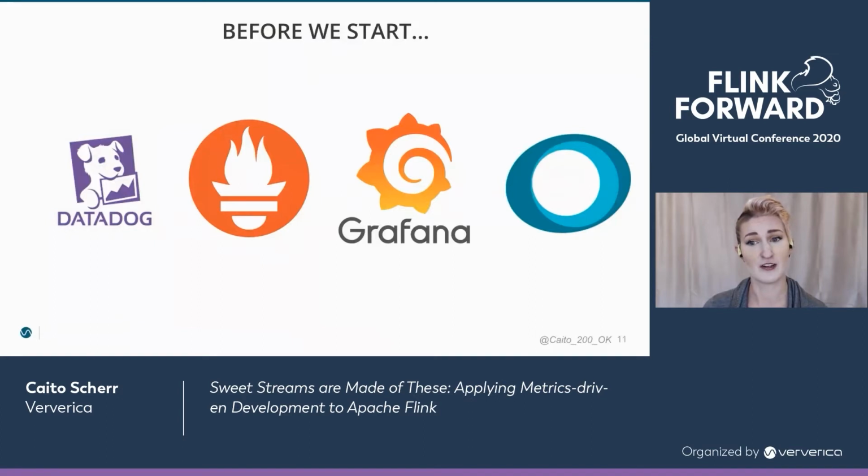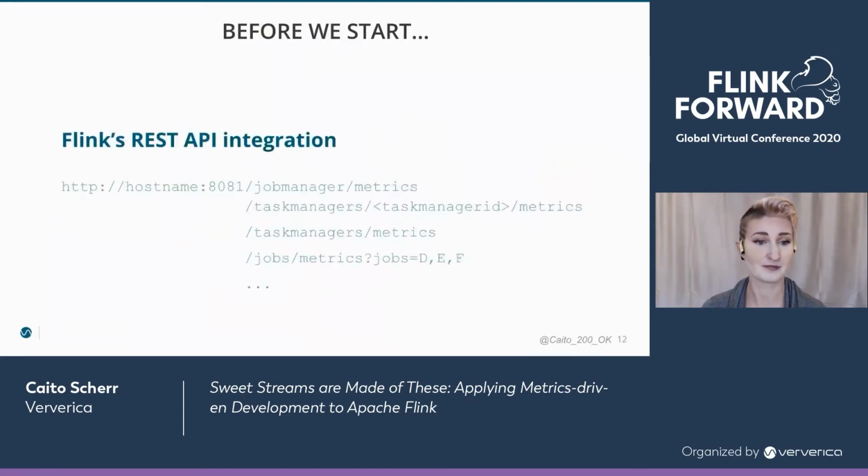So you're going to see metrics from various different monitoring and alerting providers. And although many developers just use the dashboard UI that comes with Flink, I do recommend pairing it with your other observability provider too. Flink already has a REST API integration, which makes being provider agnostic even easier for Flink. I've included some examples from the current 1.11 release here for the main available default categories, like requesting metrics for a specific entity and aggregating metrics by type, either for all entities or for a subset. Additionally, Flink also has reporters for some popular external observability providers like Datadog and Prometheus, so that just makes it super easy.